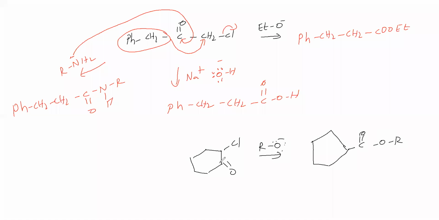Cl minus is leaving. Next, with sodium hydroxide, OH minus, this carbon takes the OH minus, the Cl is leaving, and the 6-membered ring becomes a 5-membered ring.